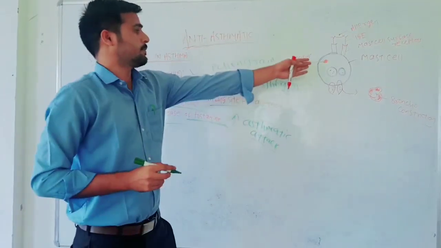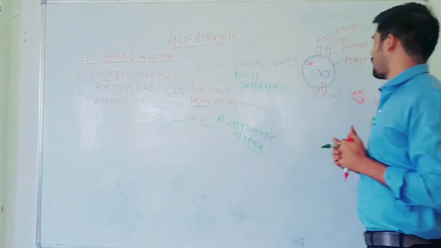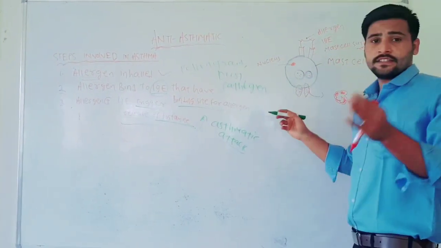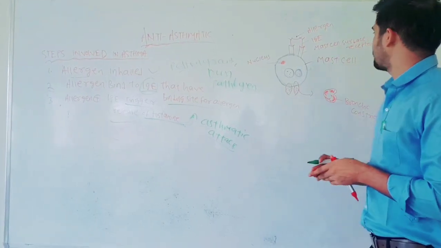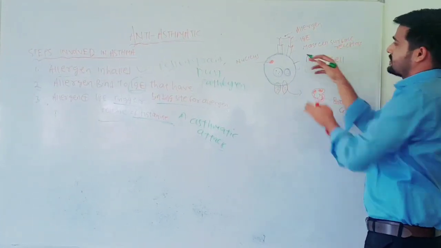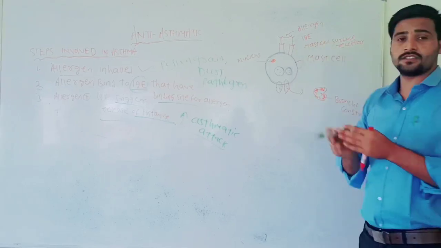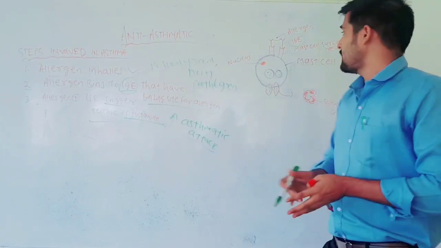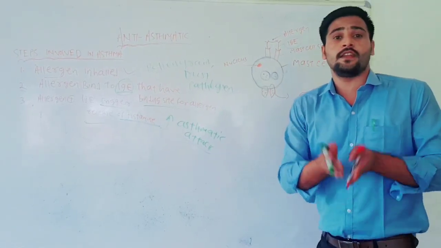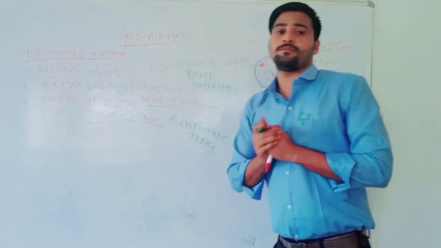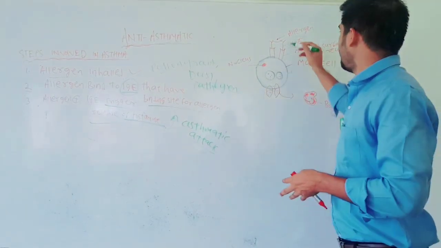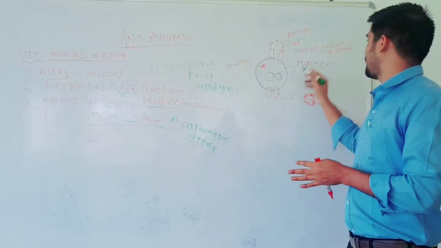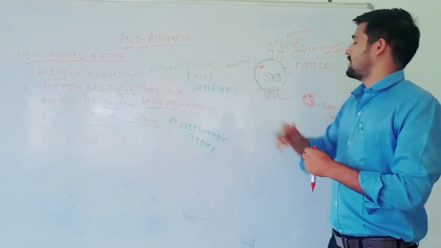So in one diagrammatic presentation we clearly try to understand this concept. Here suppose this is a mast cell, and on the mast cell some mast cell surface receptors are present, and on the mast cell surface receptors there is some immunoglobulin E present. It means when we inhale any type of allergen, that is the first point of the asthmatic attack, it binds with the immunoglobulin E that is present on the mast cell surface receptor.